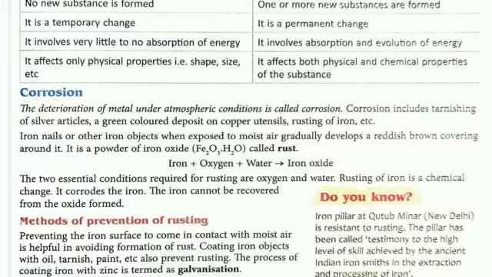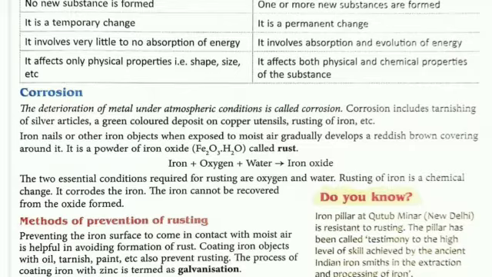The iron nails become iron oxide, Fe2O3 plus H2O, water. It is called rust. In Hindi, jung lagna. Iron plus oxygen plus water gives iron oxide. This is corrosion.